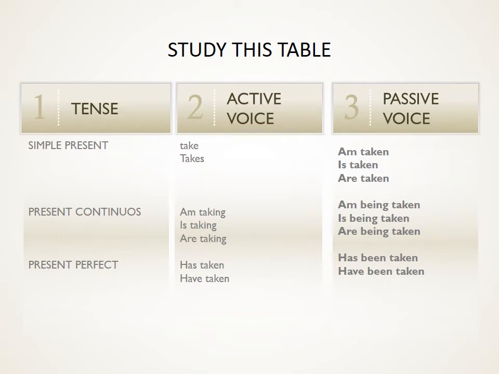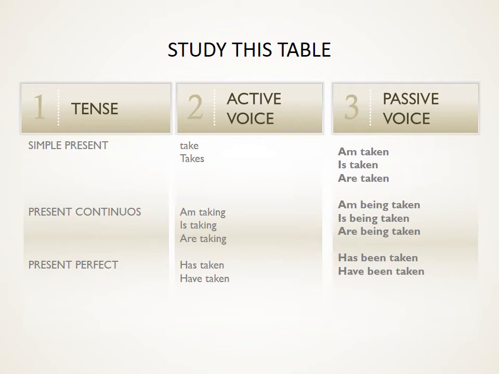She is taking care of her mother. They are taking care of their mother. Under passive voice, the same sentence would become, their mother is taken care of by them. Their mothers are being taken care of by them.